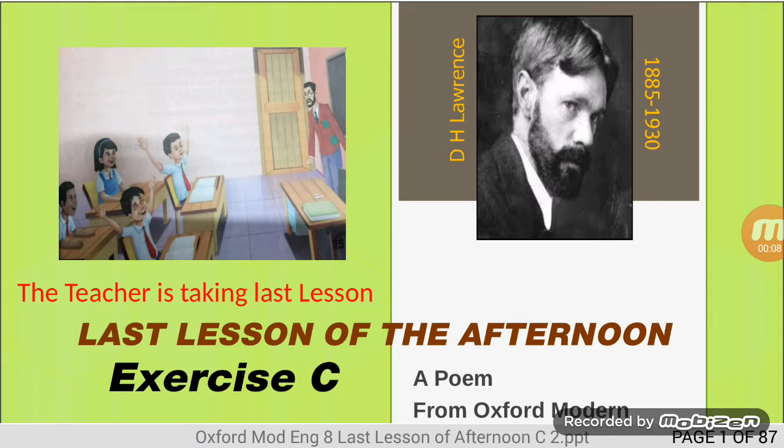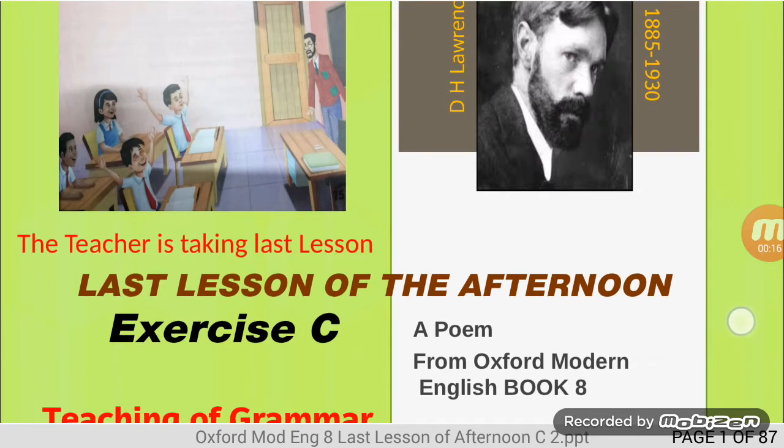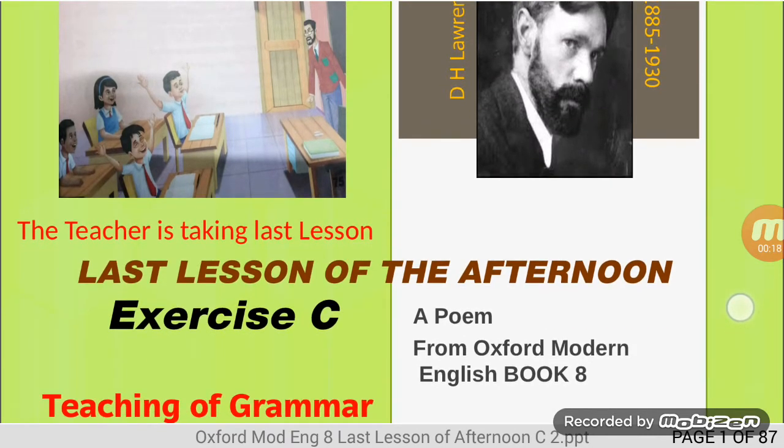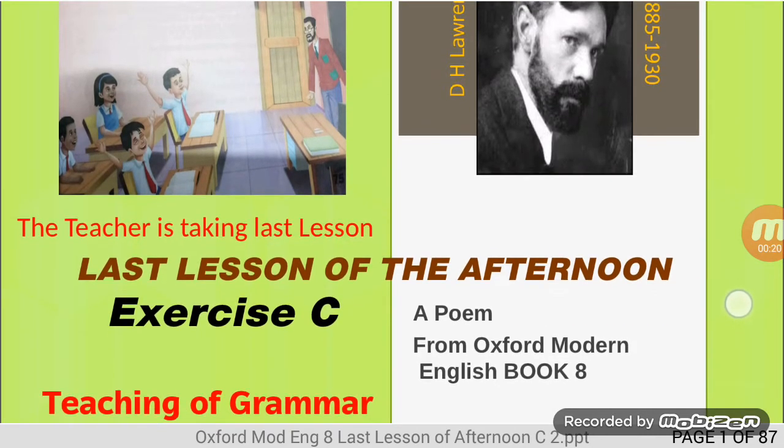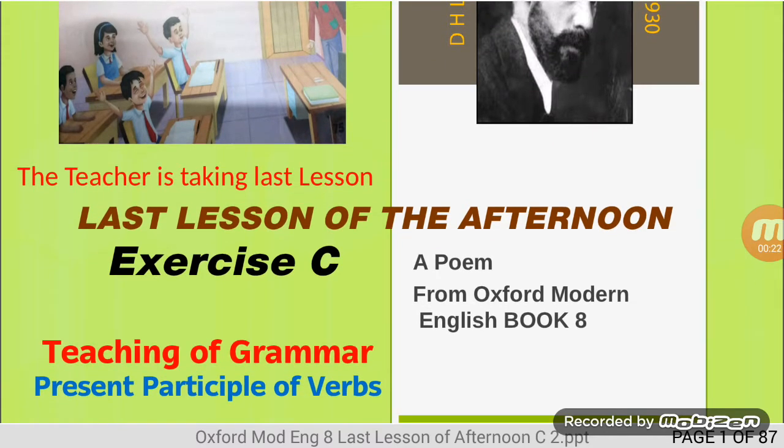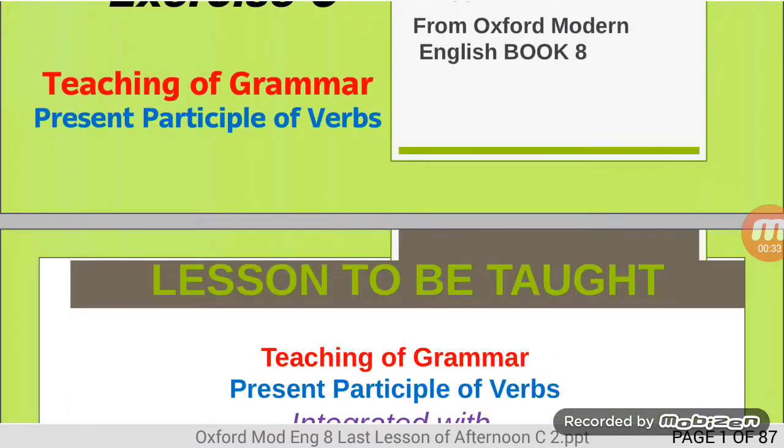Again we are here with the last lesson of the afternoon, exercise C. This lesson is from your book, a poem from Oxford Modern English Book 8. The main purpose of this lesson is to teach you about present participle of verbs. Dear students,